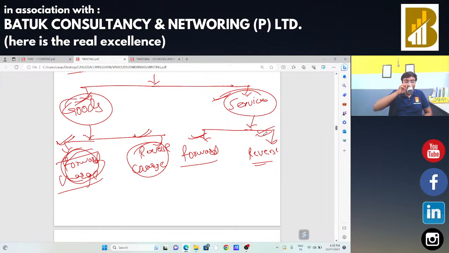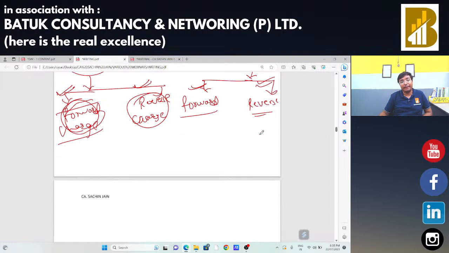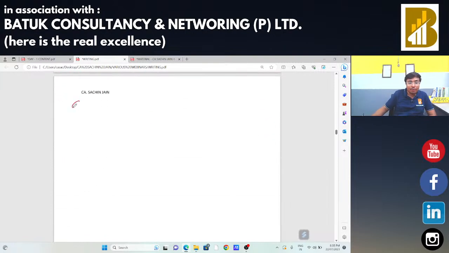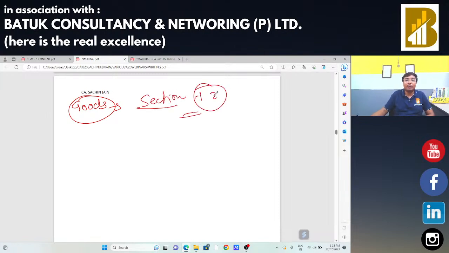Now, sir, how can we decide the time of supply? So I am first going to take goods. Sir, you haven't told the section. So we are going to discuss the time. Which section? Section 12 of CGST Act.